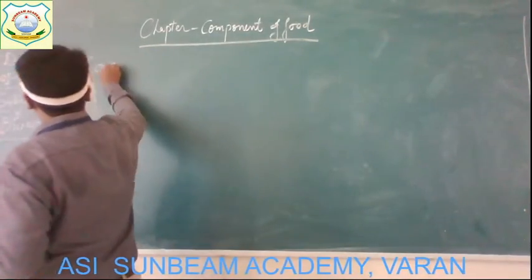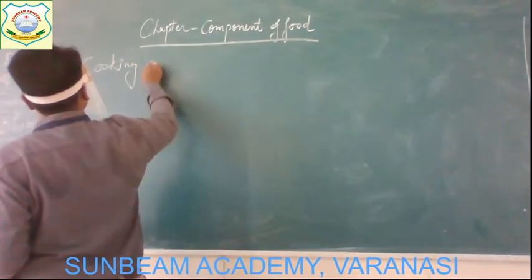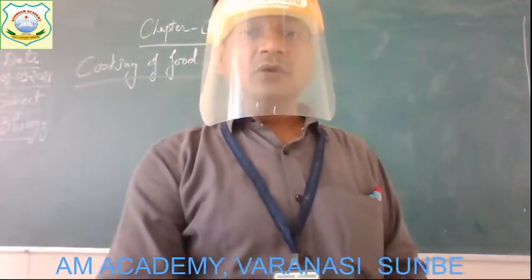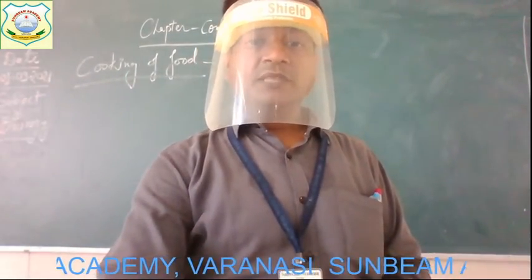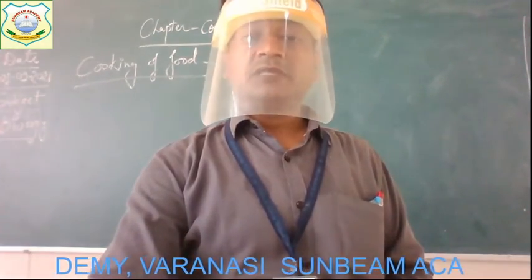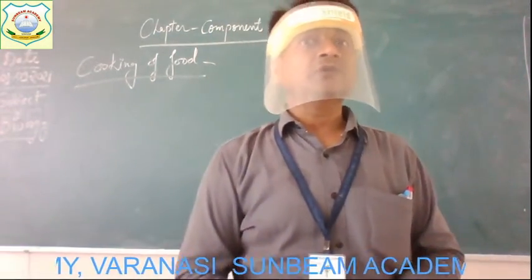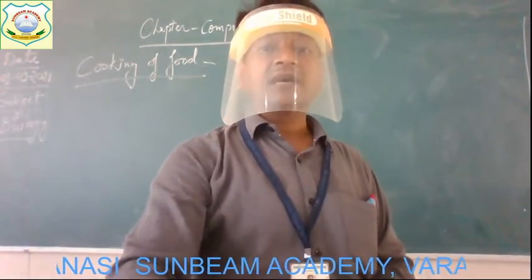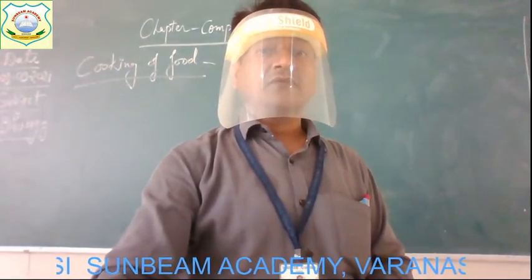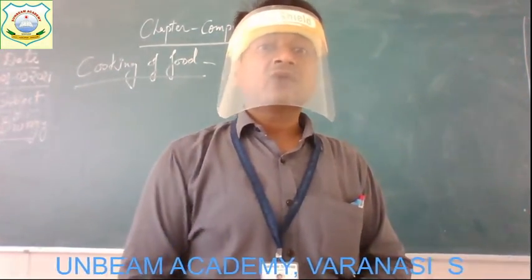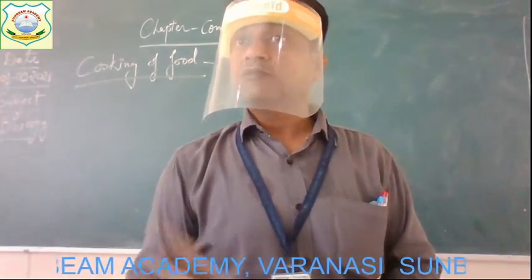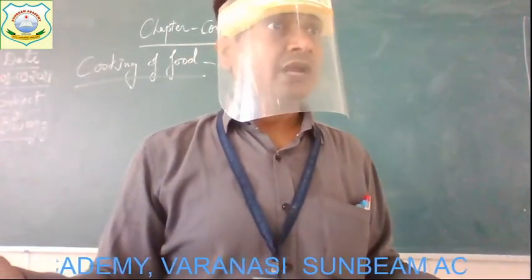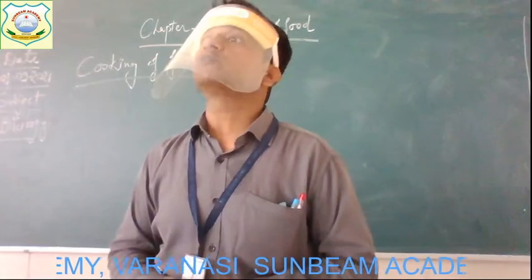Cooking of food. Alright. So just open the chapter and the topic which is there, cooking of food. Children, as you know, foods such as vegetables, cereals and meat, they are cooked before eating. We are not going to eat them without cooking. And this cooking makes the food soft.